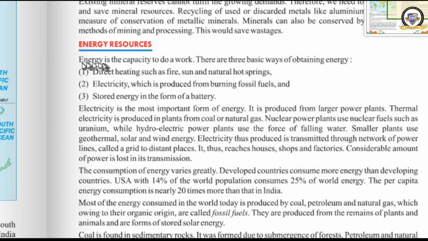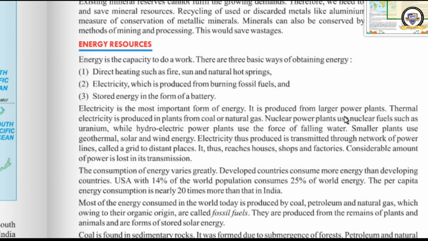There are three forms in which energy can be obtained. Number one, direct heating energy. Number two, electricity. Number three, the energy stored in the form of batteries. These are the three ways of getting energy. Electricity is the most important form of energy, and we will learn about electricity now.